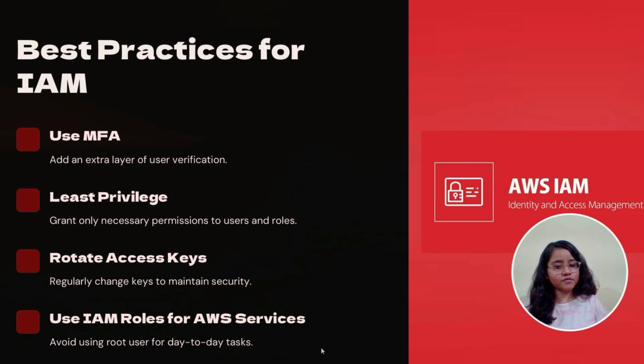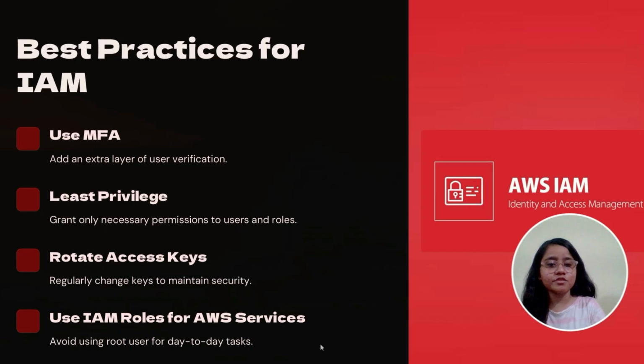Fourth one is use roles for the AWS services. Instead of embedding access keys in your application, use IAM roles for services like EC2 and Lambda. This way, services can assume roles to access resources without hard coding keys. Fifth one, avoid using root user. The root user has full access to everything in your AWS account, so you should never use it for everyday tasks. Instead, create IAM users with the permissions needed for specific tasks.